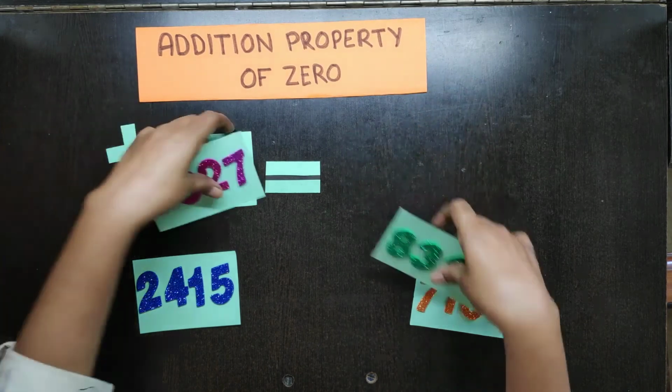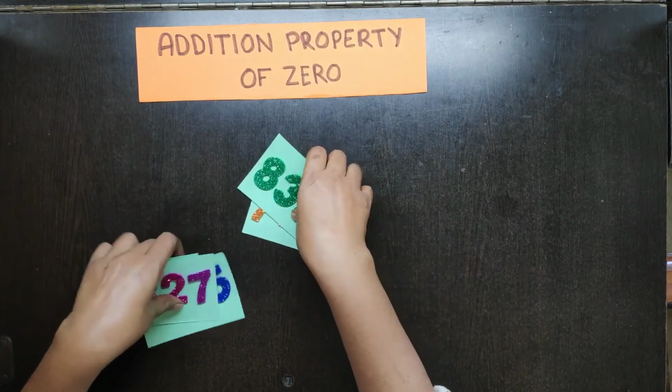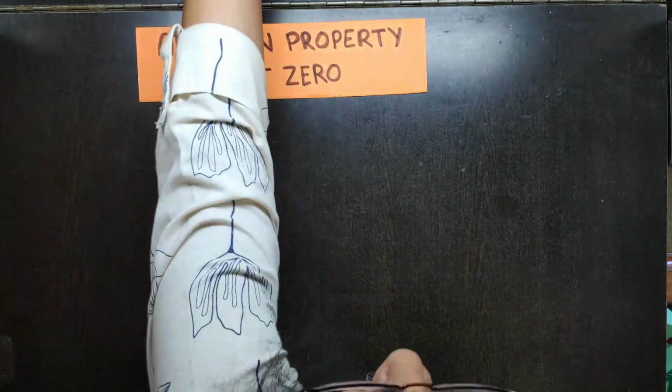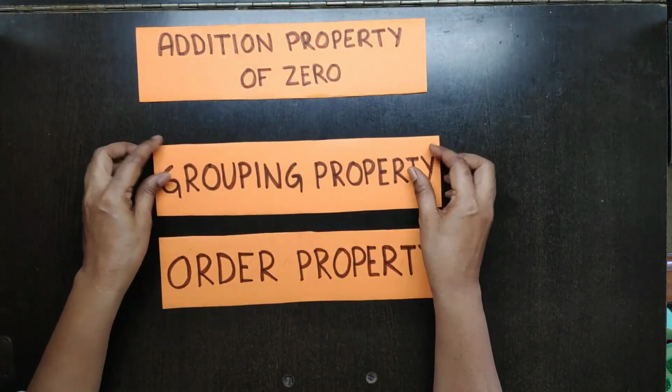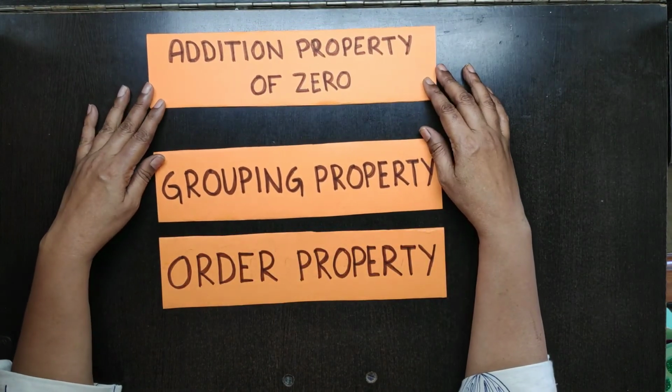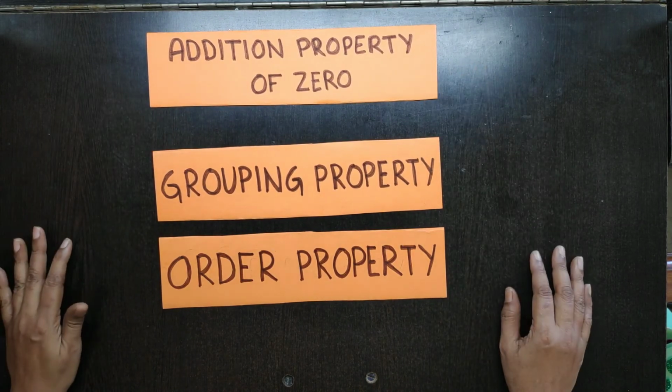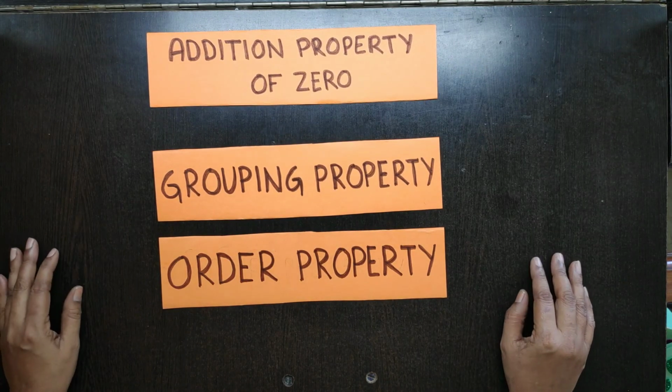So we learned today 3 properties of addition: order property, grouping property, and addition property of 0. I hope you understand the concept of properties of addition.